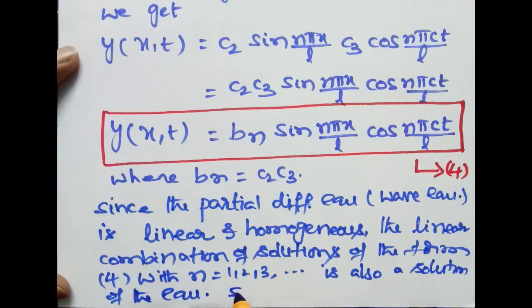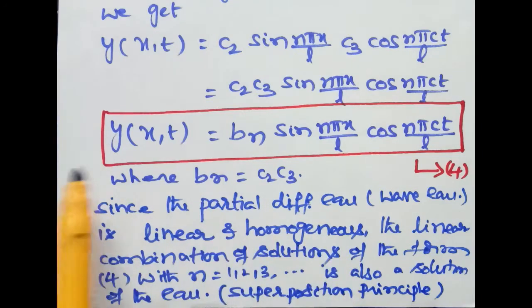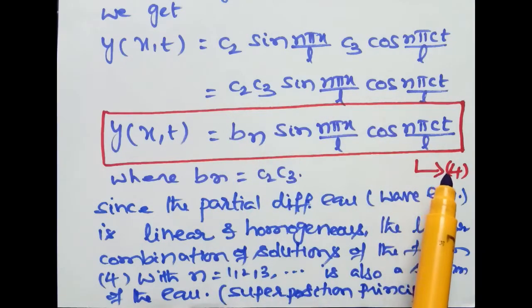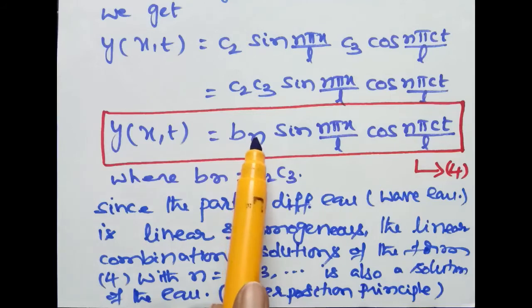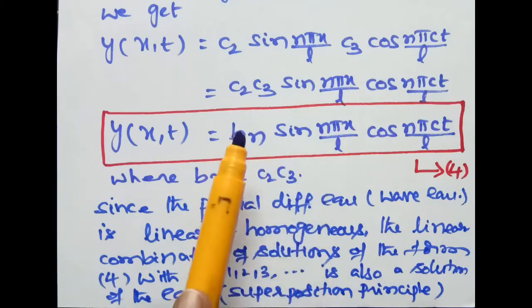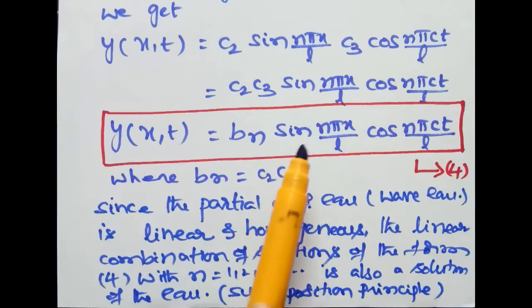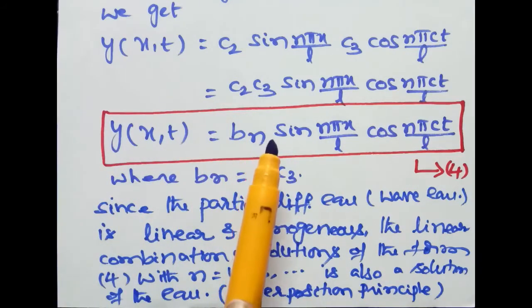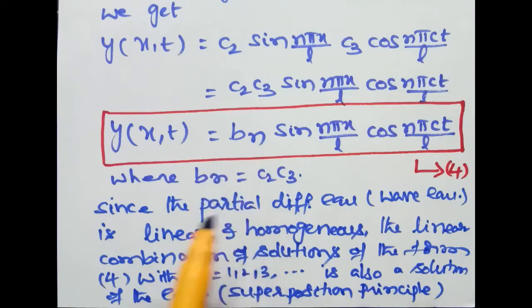This principle is called the superposition principle. By the superposition principle, the linear combination of solutions of the form equation 4 with n equal to 1, 2, 3 and so on is also a solution for the given partial differential equation, that is the one-dimensional wave equation, as it is a linear and homogeneous partial differential equation.